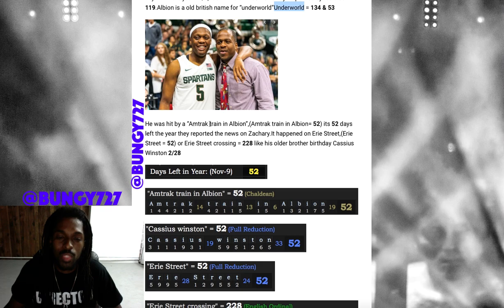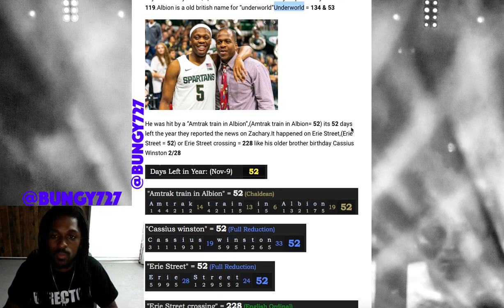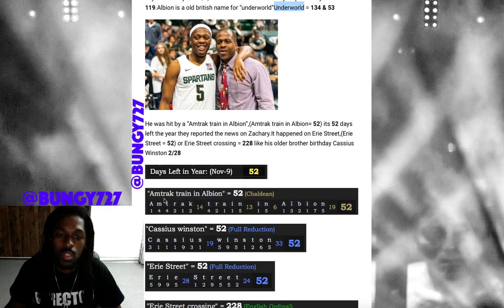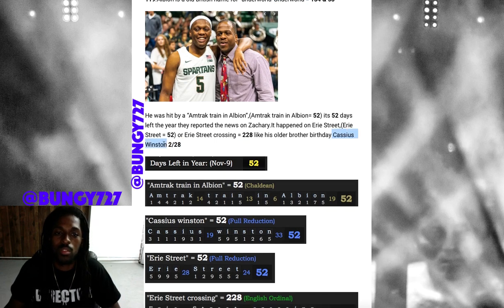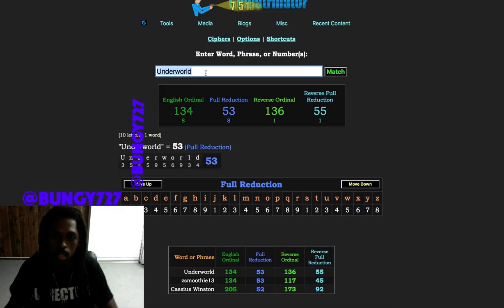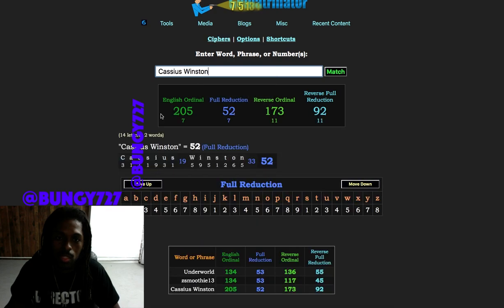He was hit by an Amtrak train in Albion. The phrase Amtrak train in Albion equals 52 in Chaldean. Chaldean numerology is one of the first numerologies. Cassius Winston, his big brother, who was also in the headlines with him through the news outlets, also equals 52. Cassius Winston in full reduction equals 52.